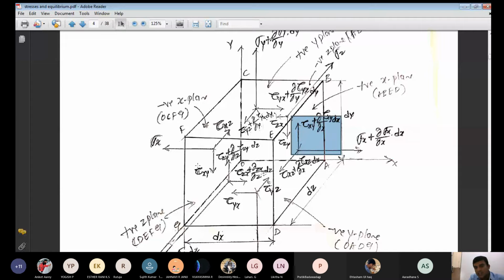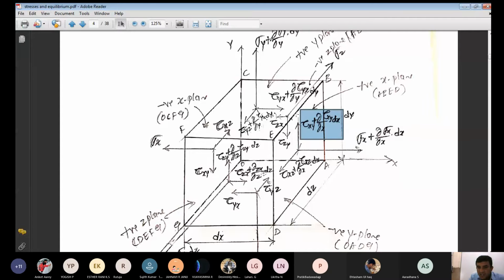But as the elemental length increases, the incremental stresses also come into the picture. How much is it? Tau xy, the shear stress acting on the x plane in the y direction, plus the incremental shear stress dou by dou x of tau xy into dx. Where is it acting?